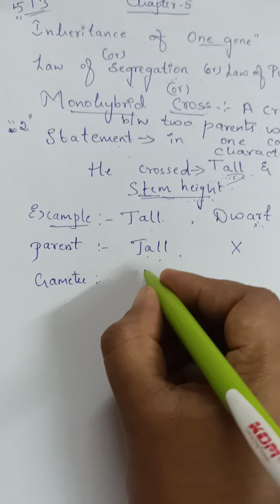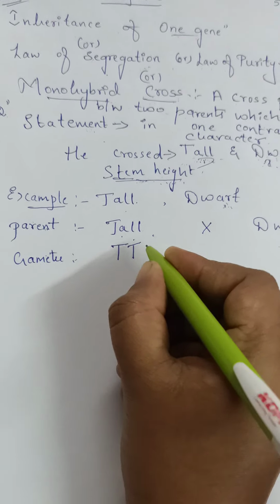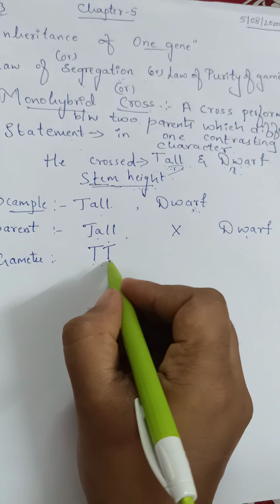See, as tallness is dominant, I have told you for dominant characters we have to use capital letters. It is not necessary that you have to use T itself.